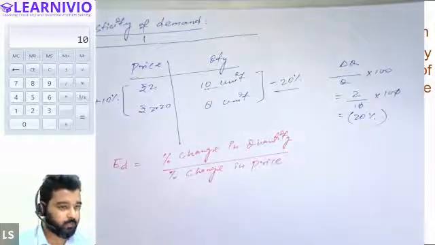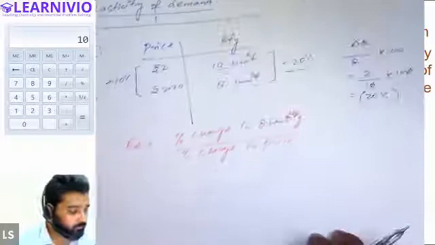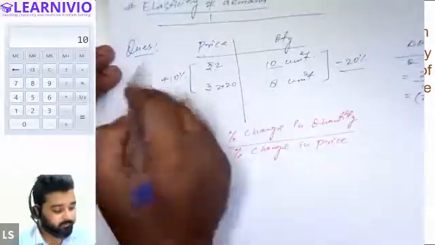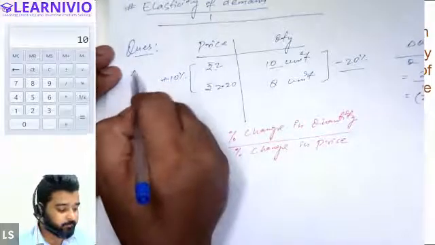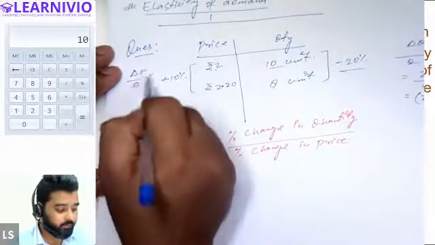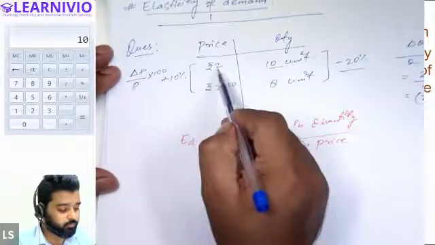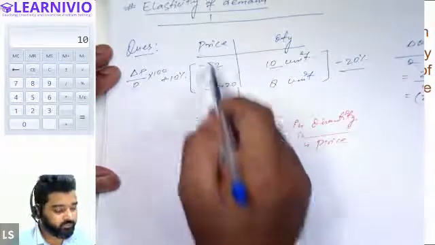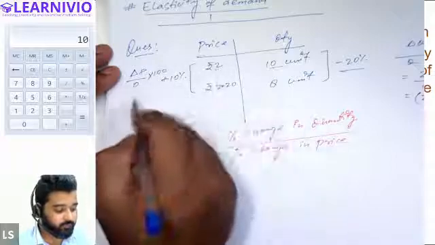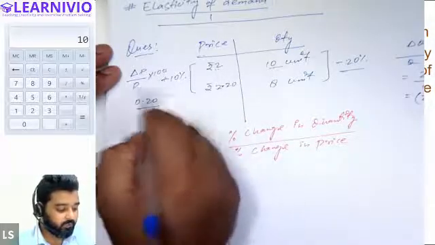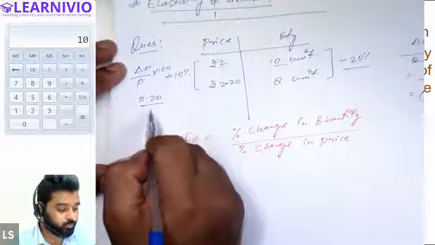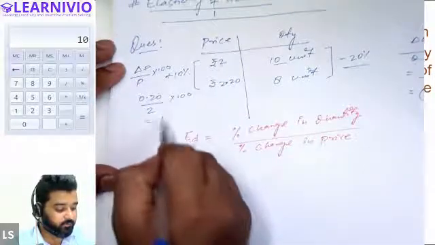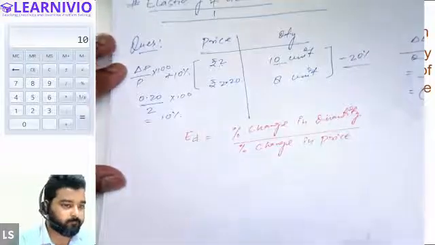Got it, sir. This is how we calculate the percentage change in quantity. Similarly, in order to calculate the percentage change in price, we apply the same formula, delta P upon P into 100. So earlier price was 2, and after that price rises to 2.20. So there is a change in price by 0.20, right? And initial price was 2, and we will multiply this by 100. So we will get 10% as the percentage change in price.